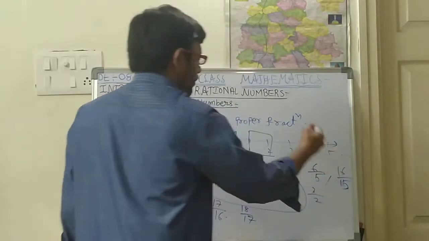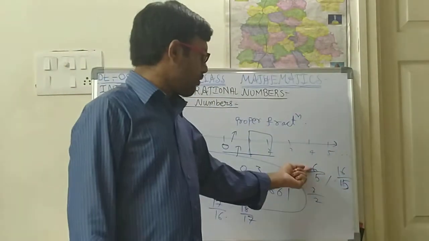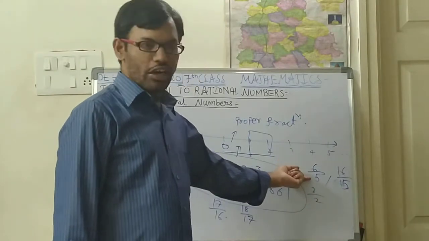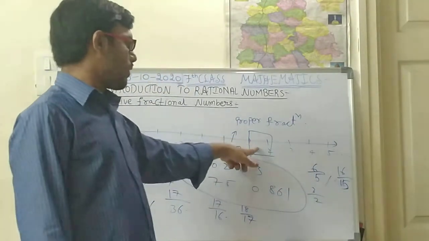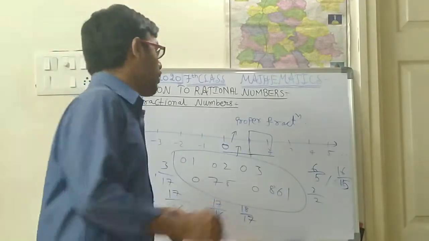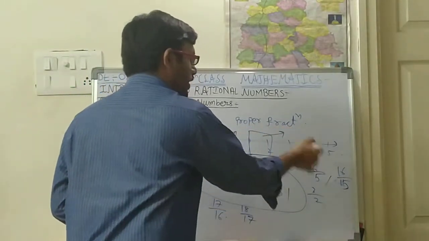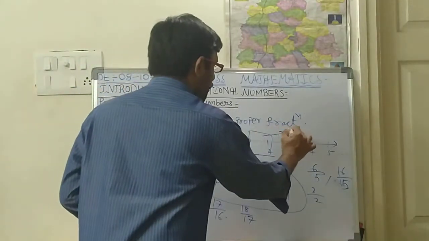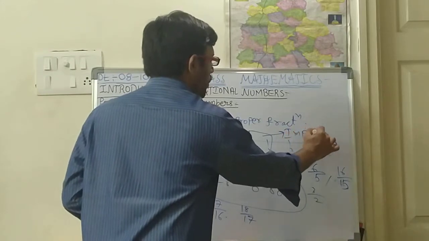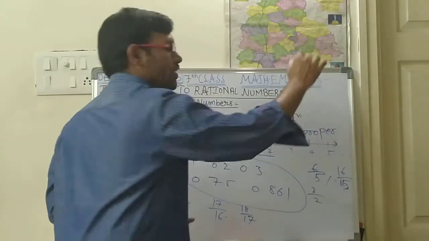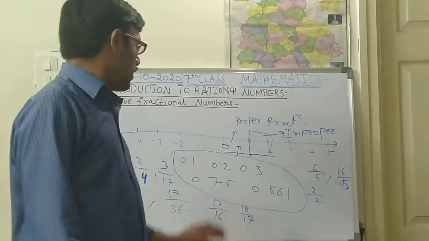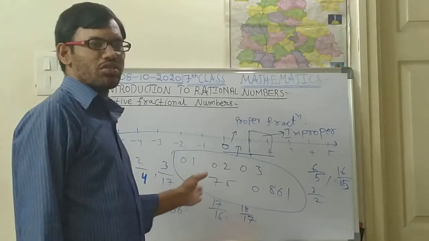That means the numerator should be greater than the denominator. These type of numbers are called improper fractions. Numerator is greater means improper fractions. I think you have understood. In the previous classes also we have discussed about them.